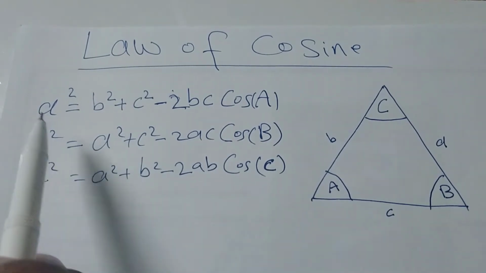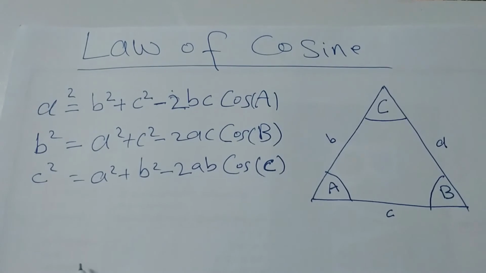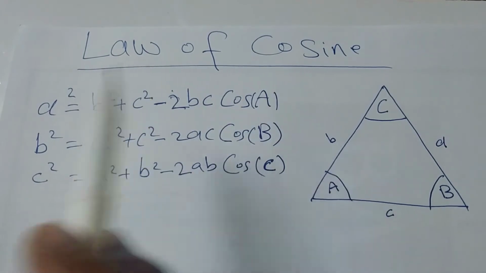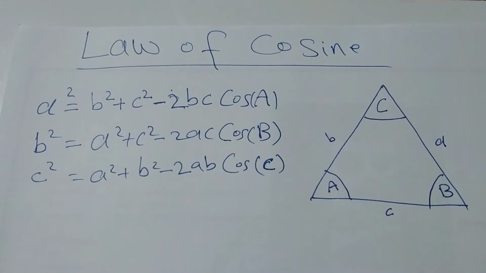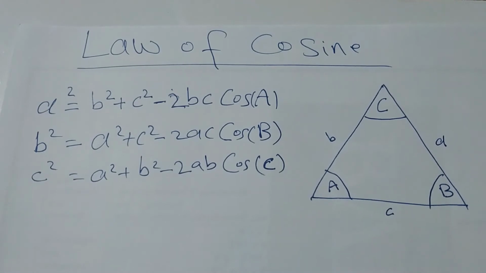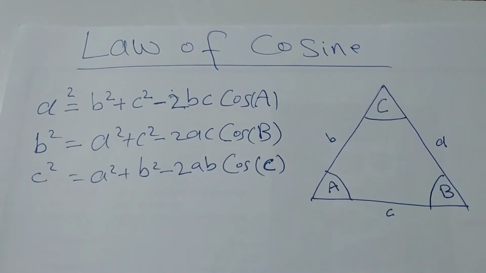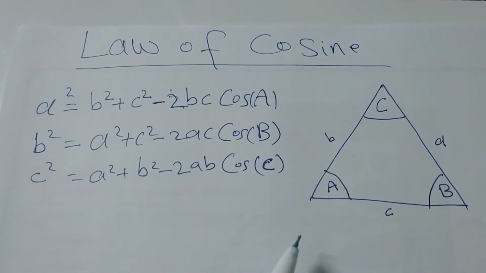Sometimes all sides are given and we have to find the angle. Sometimes one angle and two sides are given and we will find the third side. So different types of questions can come, but you need to understand the triangle first of all. If you understand the triangle, you will be able to apply either the law of sine or the law of cosine. In the law of cosine I will explain using one example. Okay, my dear?